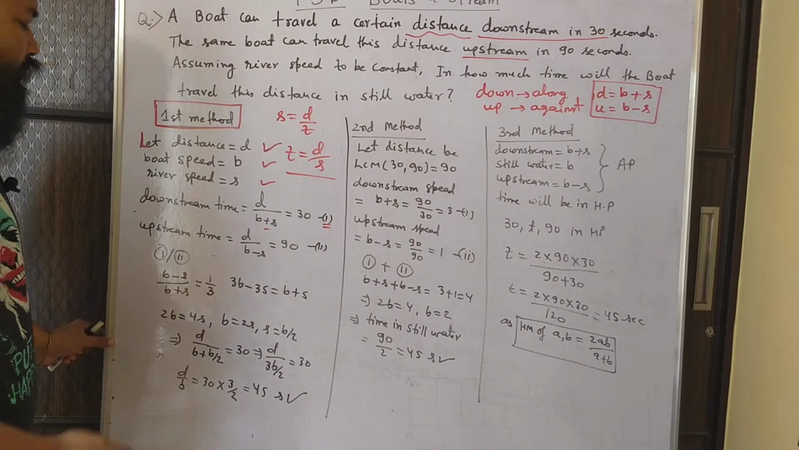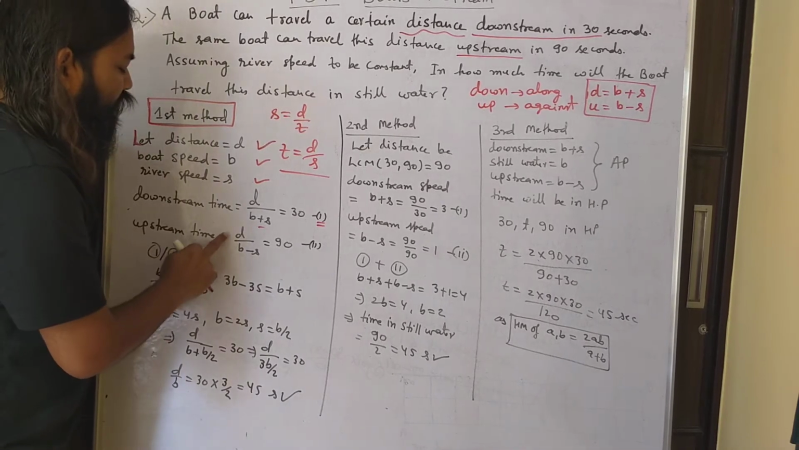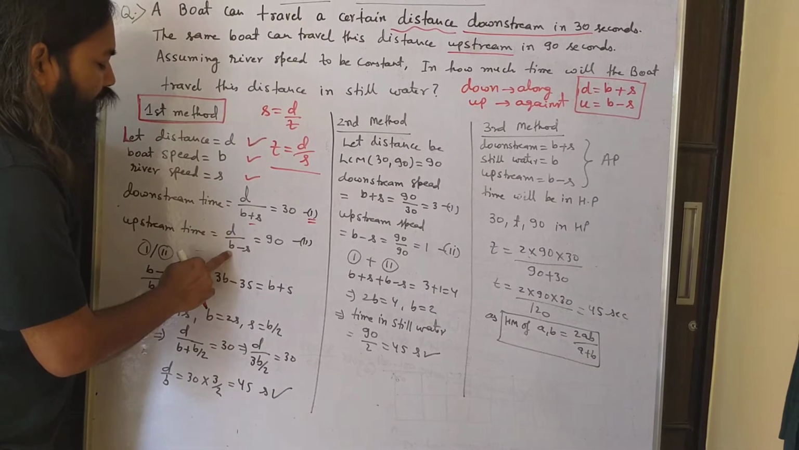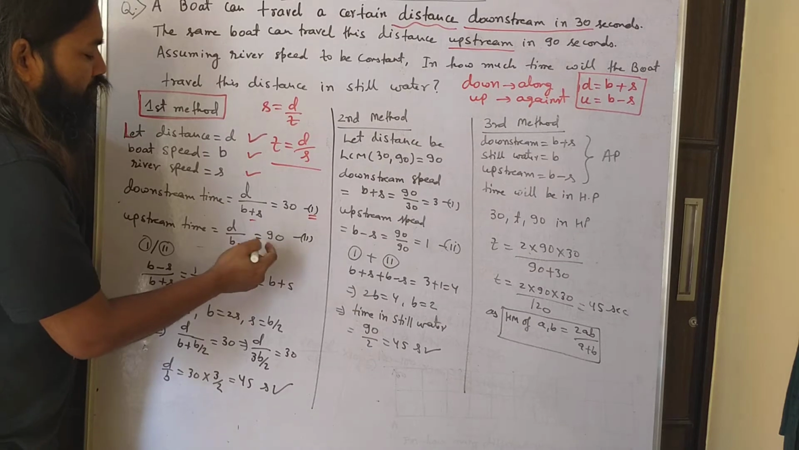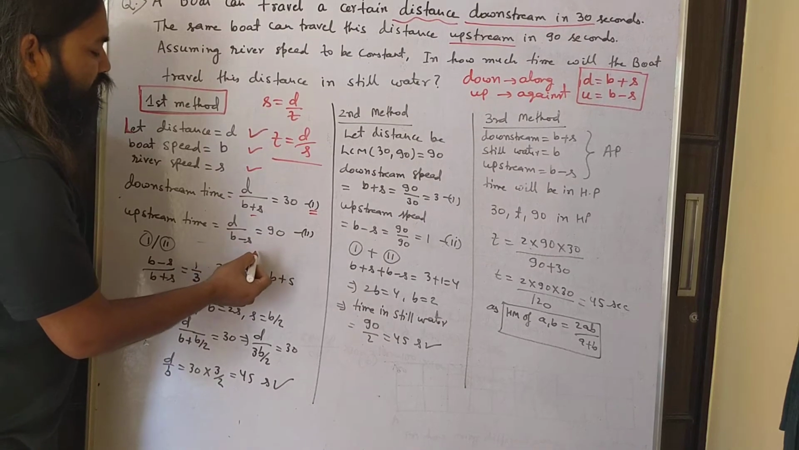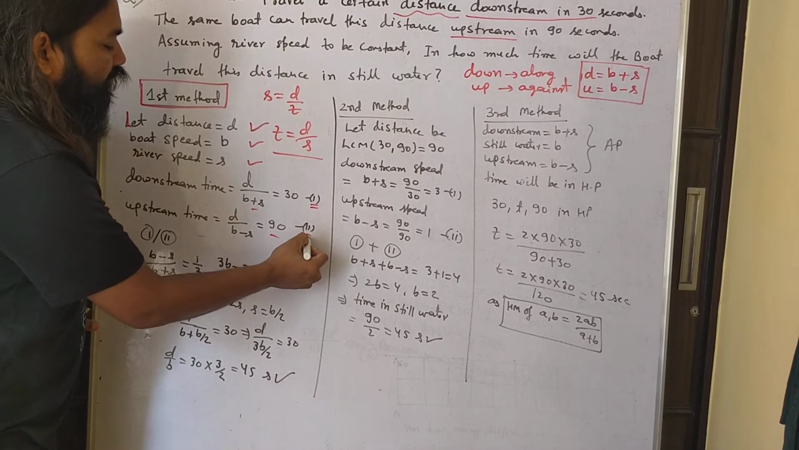With the same logic, upstream time will be again distance by speed. So this is the upstream speed. So upstream time will be d by b minus s, which is also 90. So this is the second equation.